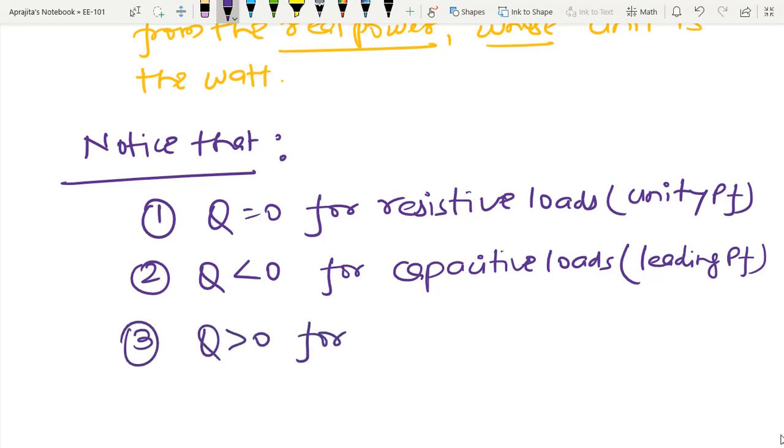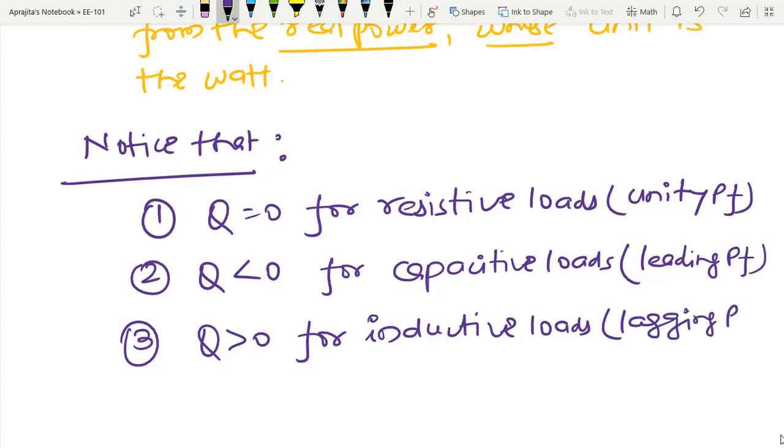So I have overall load that is defined like an inductive load, and here I have lagging power factor, and now you have become very much comfortable with leading and lagging, that define the phase angle between current and voltage.